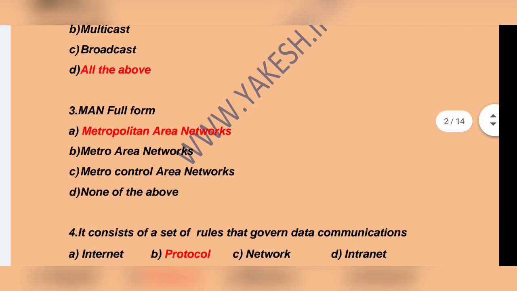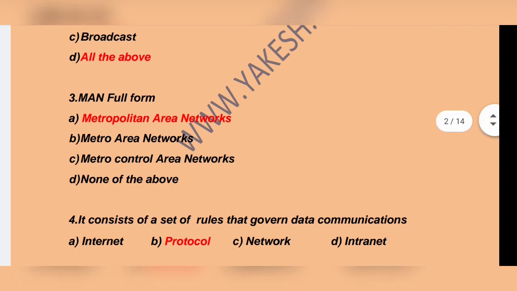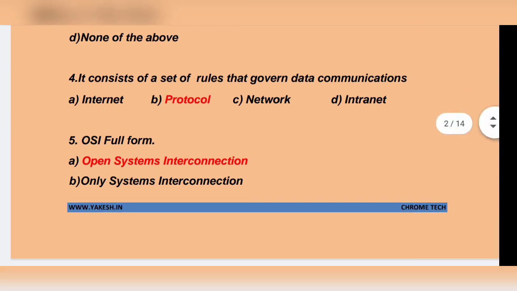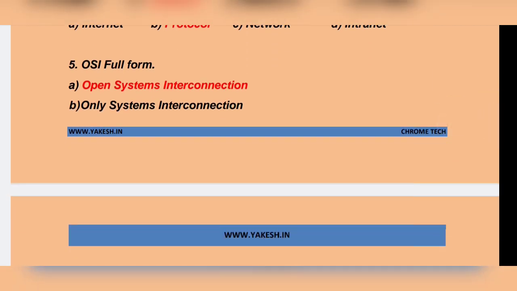Next question. MAN full form is dash. Option A. Metropolitan Area Network is the correct answer. Next question. It consists of a set of rules that governs data communication. Option B. Protocol is the correct answer. Next question. OSI full form is dash. OSI full form is Open System Interconnection. Option A is the correct answer.